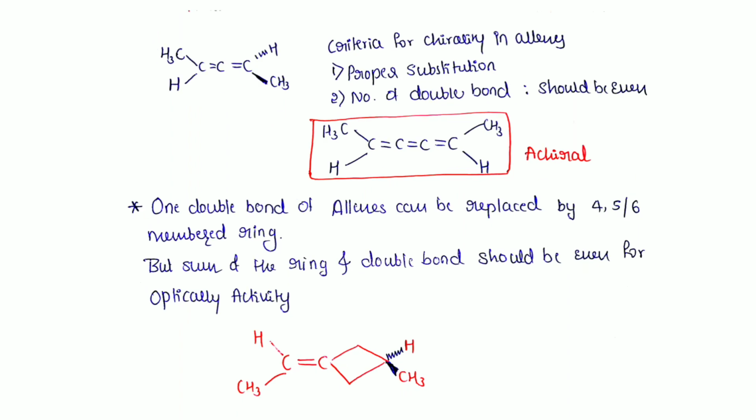For example, in this case, replace this whole group by a 4-member ring. So the CH3 group comes here and H will go here. Again it doesn't have a plane of symmetry, so it is optically active. Similarly, I can use a 5- or 6-member ring. I can use different substituents here, but the substituents should be proper. The sum of the double bonds and rings should always be even, meaning the number of double bonds should be even, and the sum of rings and double bonds should always be even.